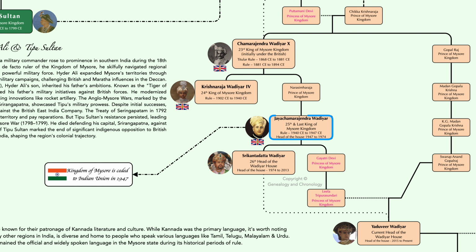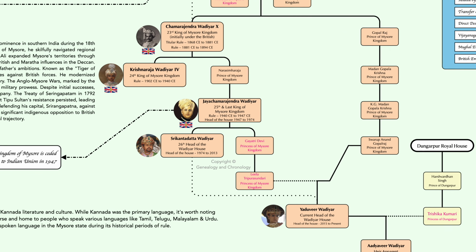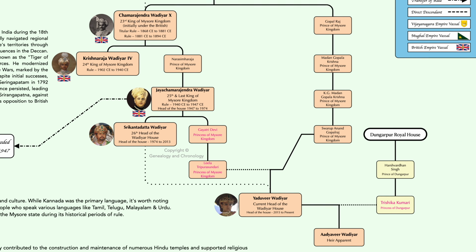He continued to serve as nominal head of the state until 1950, following which he was made the Rajpramukh of the Mysore state from 1950 to 1956, Governor of Mysore state from 1956 to 1964, and lastly the Governor of Madras state from 1964 to 1966. Jayachamarajendra Wadiyar passed away in 1974, and he was succeeded by his son Srikant Datta Narasimha Raja Wadiyar.